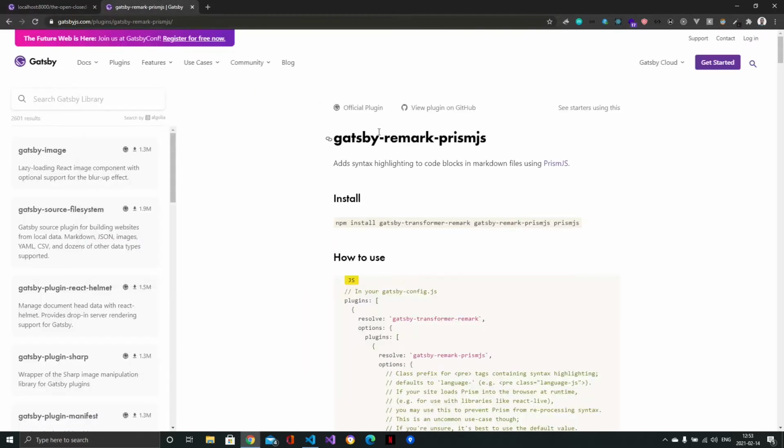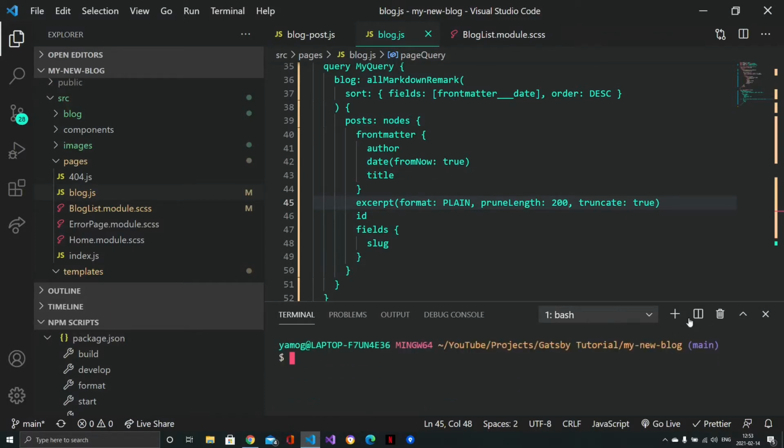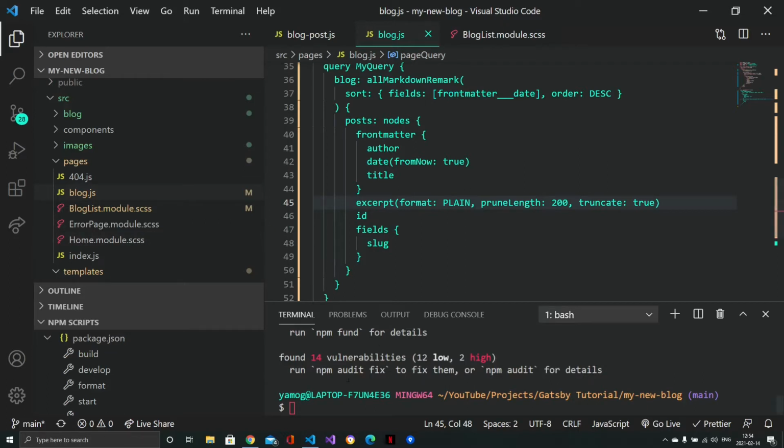This is the gatsby-remark-prismjs plugin. So I can just grab this entire thing and install it. I'll shut this down at the moment, paste it in and install the packages. So now it's completely installed, which is good.